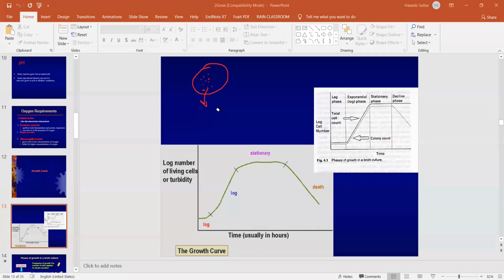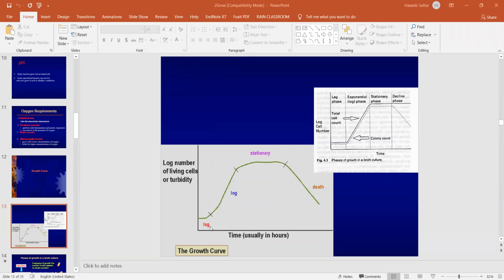After 10 hours, or maybe 1 hour, how many new bacterial cells have formed, and after 10 minutes, how many bacteria have multiplied. So when I count this number of bacteria, I can get this curve, which has 4 phases.